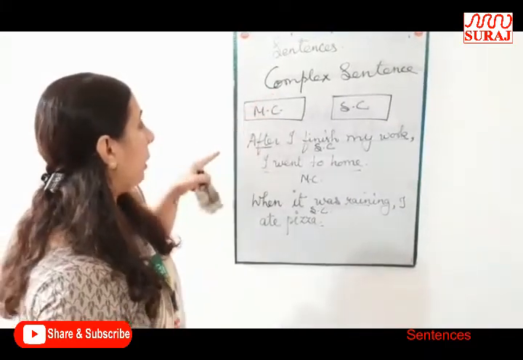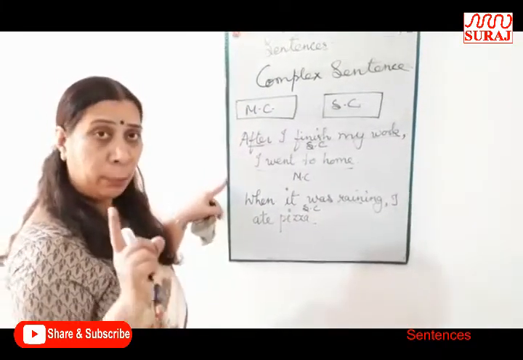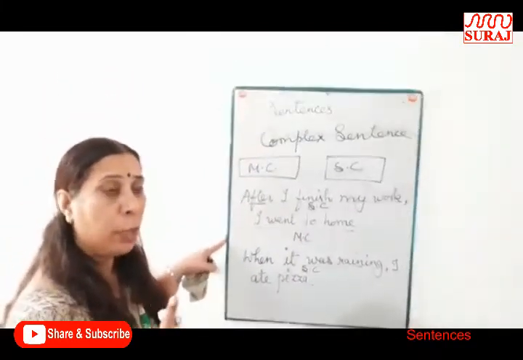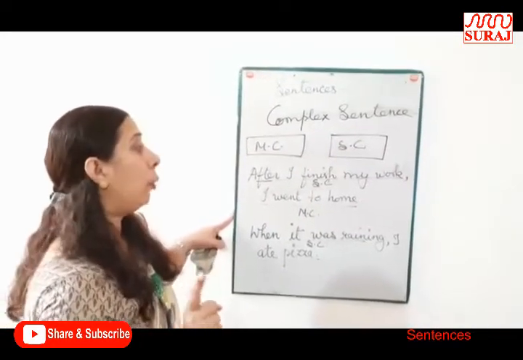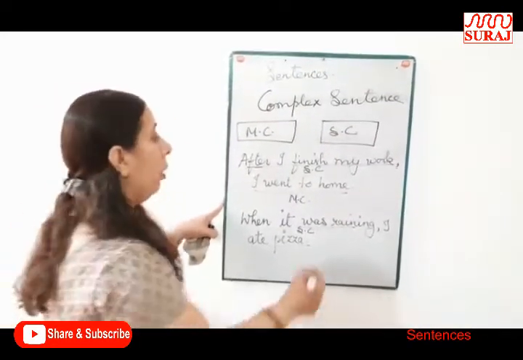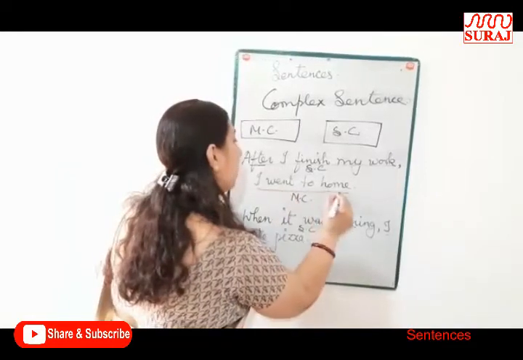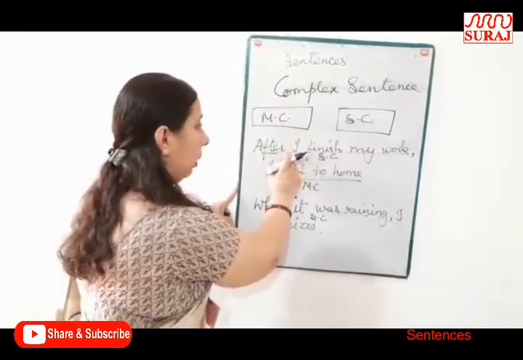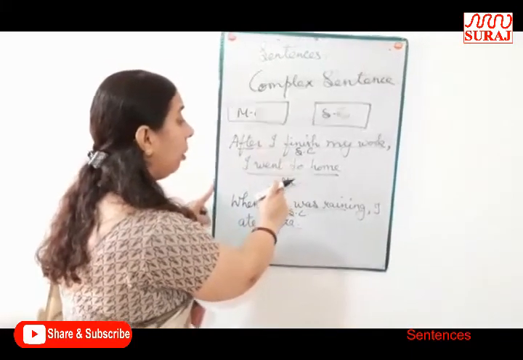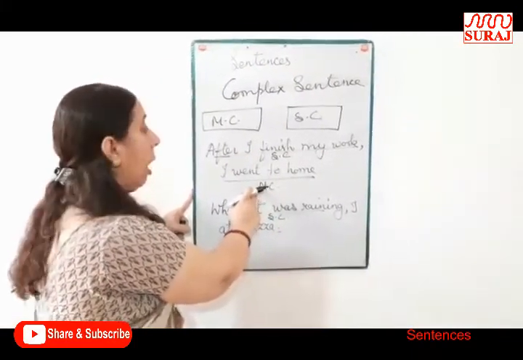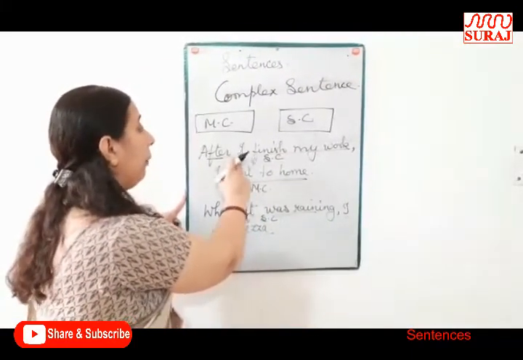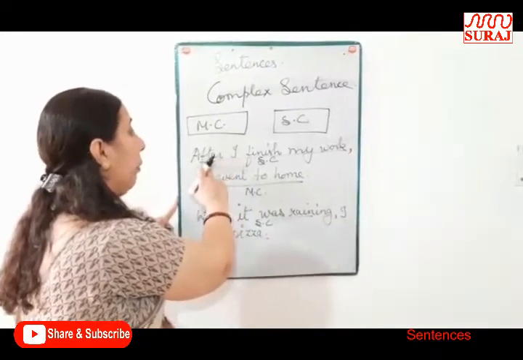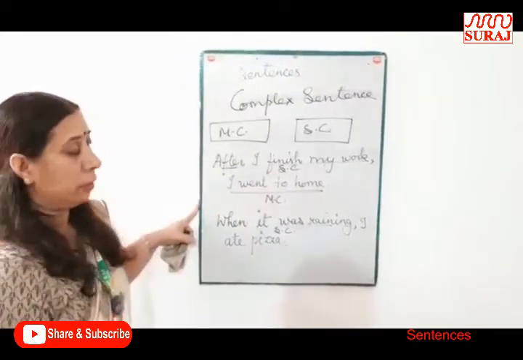In this type of sentence, there is one main clause with one or more subordinate clauses. The main clause is not dependent on that one, but this one is dependent on the main clause. After this, we will find out the actual meaning of this sentence.